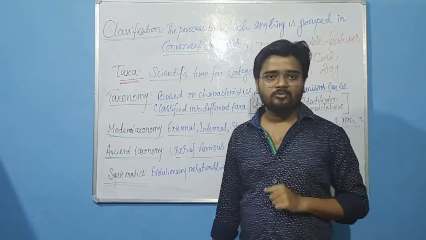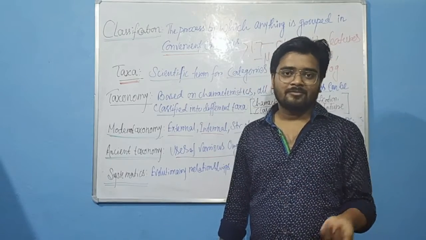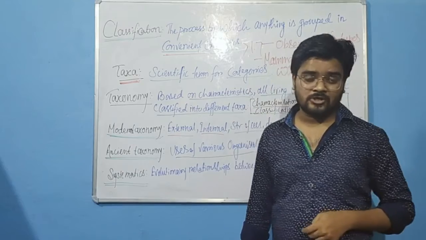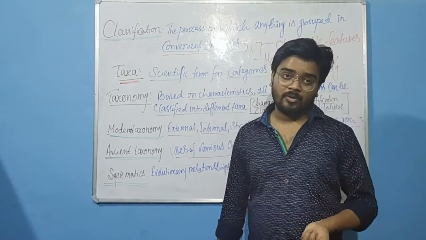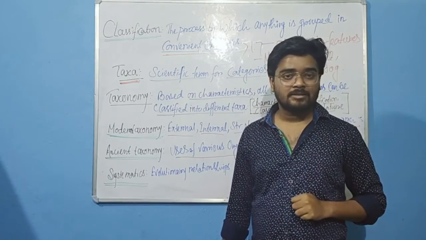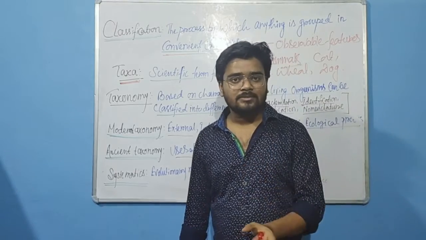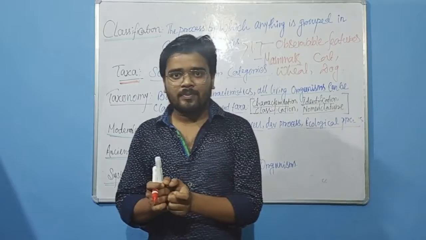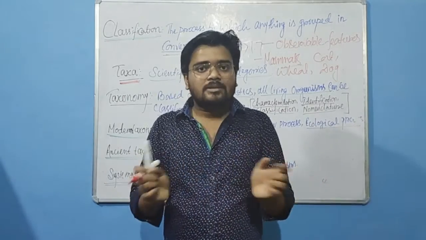We used cow for what? For milk only. We used horse for what? For transportation. We used bull for what? For agricultural practices. So we used organisms for different practices, and based upon that we separated the organisms.